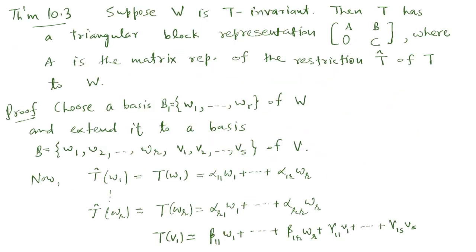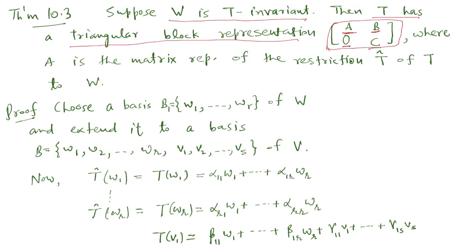Now this next result says that if W is a T invariant subspace, W remains invariant under T, then there is a matrix representation of T that has this kind of triangular block representation A, B, 0, C. This A itself is a matrix, B is a matrix, this is the 0 matrix, and this C is a matrix.